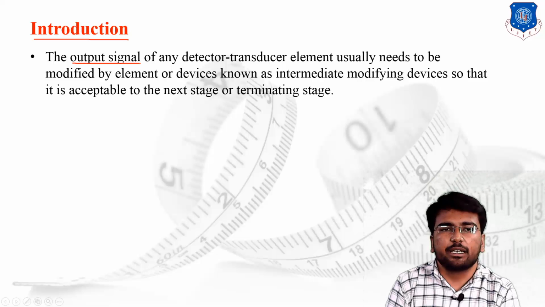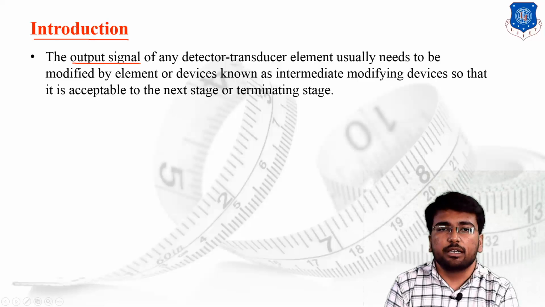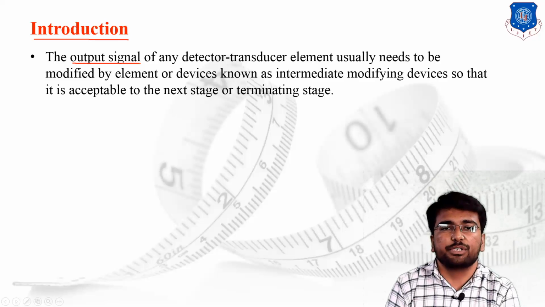As I have told you, whatever the output signal has been generated, there might be some chance that the output signal is weak, not readable in the human form. Then we are supposed to require some sort of modification, and whatever the modification is done by some sort of elements, by some sort of devices, then those elements or those devices are known as the intermediate modifying devices.